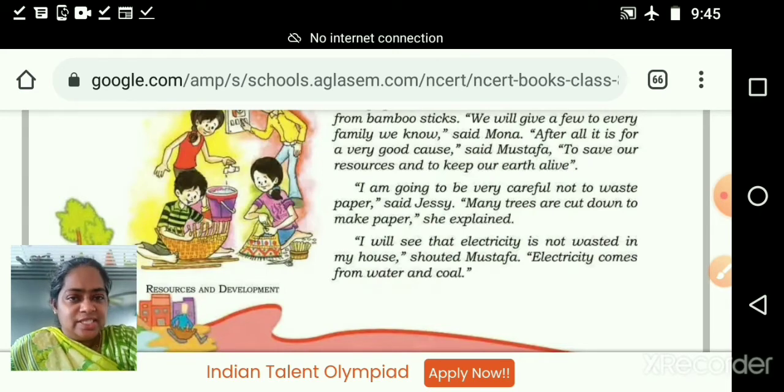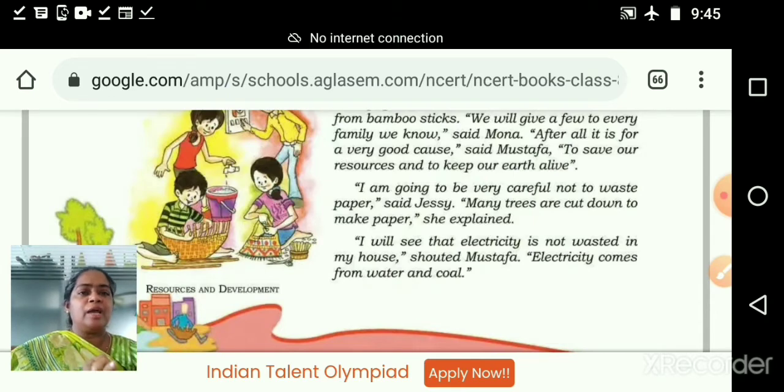Send what is your decision to reduce your consumption, or recycle the things available, or reuse the resources available. So any three: reduce, recycle and reuse. Which one do you feel is most important for you? That is person to person, it will be different. For example, one child thinks, I am tearing pages from my notebook, maybe I am going to reduce that. That may be one child's problem, a particular need.